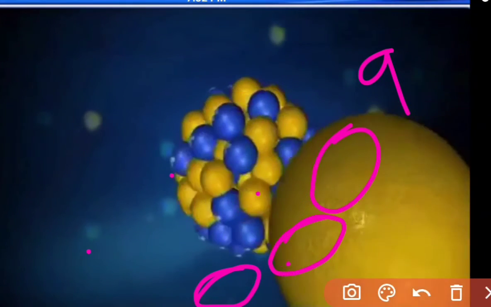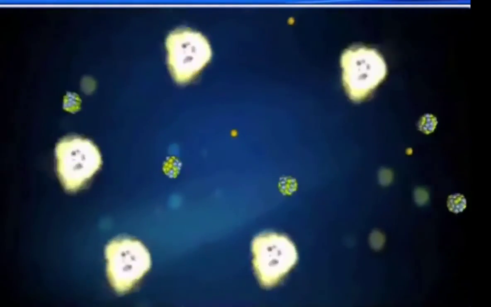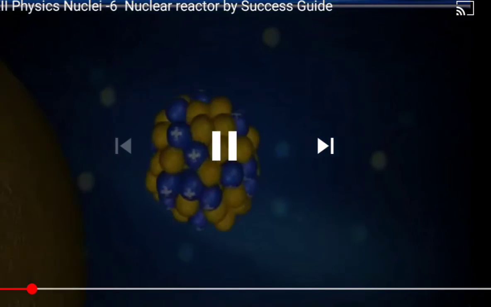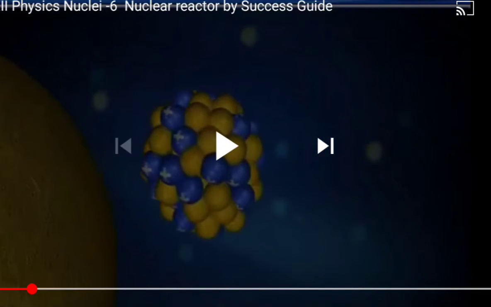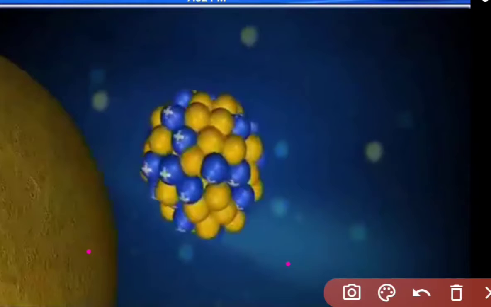So this is what actually happens. One neutron, see the process here. In the first step you get 3 neutrons, in the second step you get 9 neutrons, and in the third step these 9 will hit.